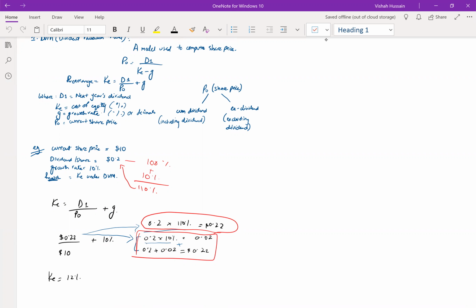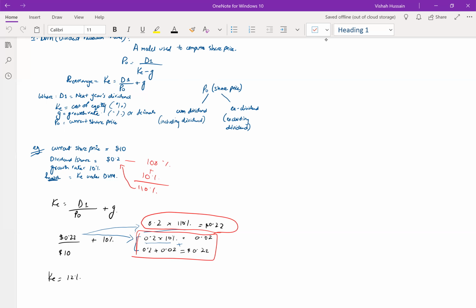Here's an example. It says current share price is $10, dividend per share is $0.2, growth rate is 10%, and requirement is to compute KE under DVM. Now you already know what your dividend per share is, and this is the current year dividend. Current share price is $10, you put that into the formula. Growth rate is 10%, you put that into the formula. You need to compute your next year's dividend.